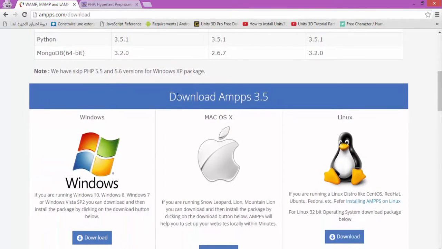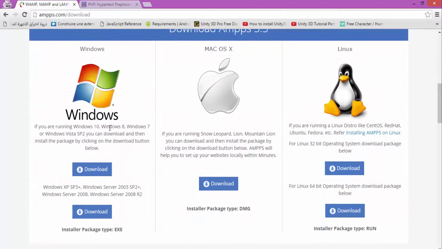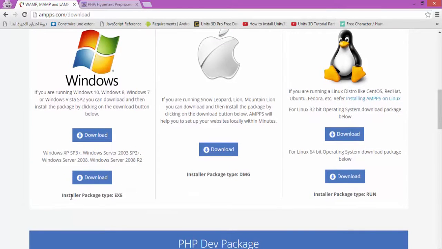Download. We're going to download AMPS for Windows. I'm not using Mac OS X or Linux. I will be making another tutorial later about how to install it under Linux. Now, first of all, we're going to download the install package.